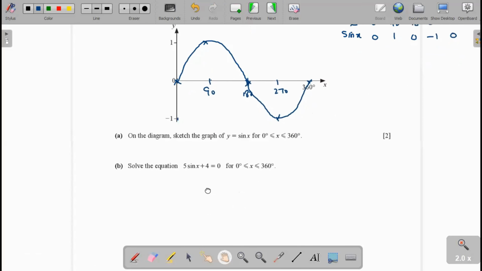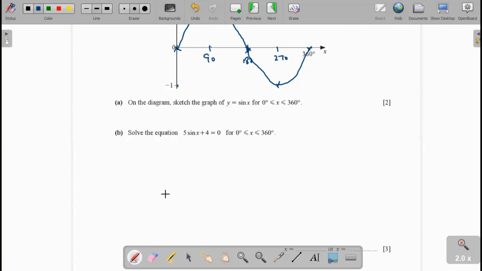Okay, now the part B, solve the equation 5 sin x plus 4 equal to 0. We solve it. 5 sin x will be equal to minus 4. Sin x equal to minus 4 over 5. Now we find the acute angle value alpha, that's equal to sine inverse 4 over 5.